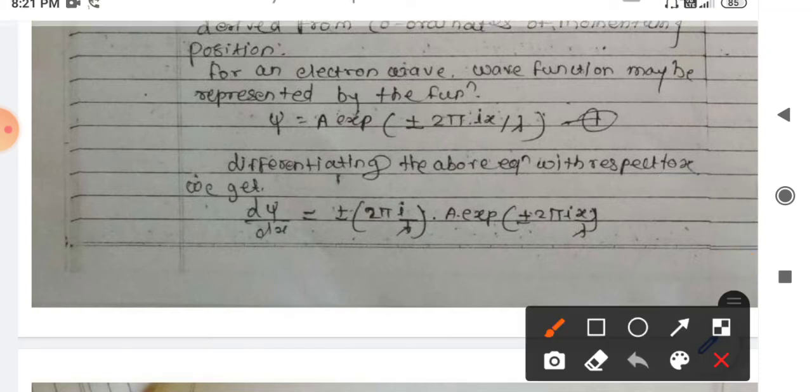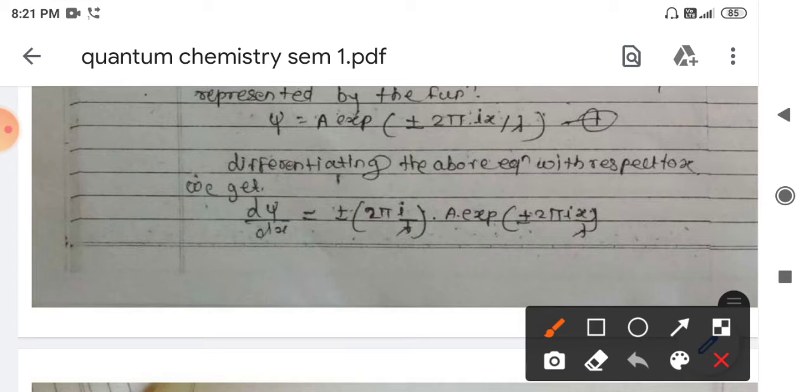If we differentiate this equation with respect to x, the derivative of a constant is a constant only, so we are taking it as constant, and the derivative of e raised to x is e raised to x as it is, into the derivative of the whole exponent. Okay, so it will be plus or minus 2 pi i divided by lambda.